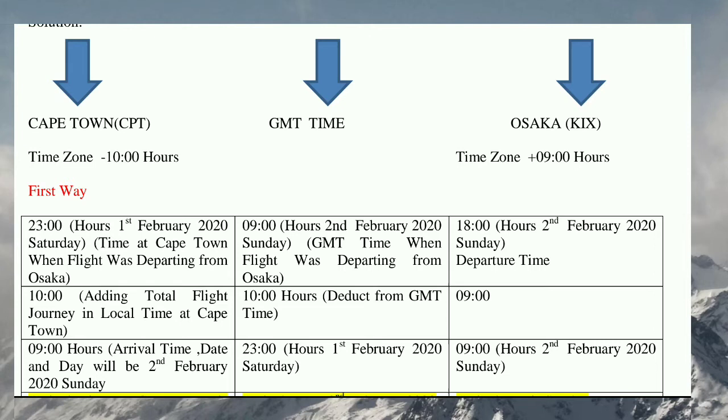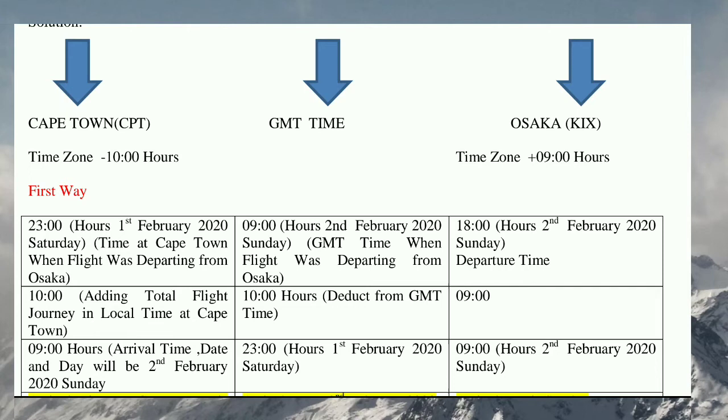So we have calculated three different times: the departure time is 18 hours, the local time of the GMT location is 9 hours, and the local time of Cape Town is 23 hours. So when a person like Mr. Rehan is taking a flight from Osaka at 18 hours, the time already at Cape Town is 23 hours. That is the local time of Cape Town.